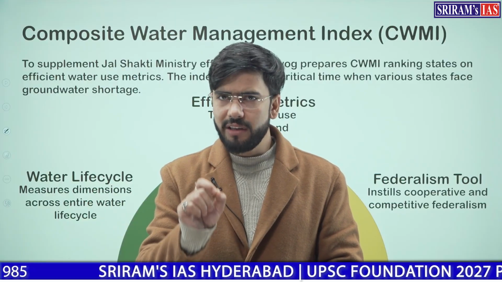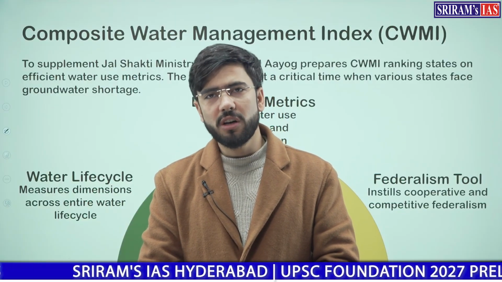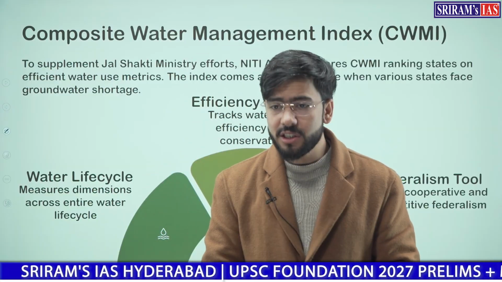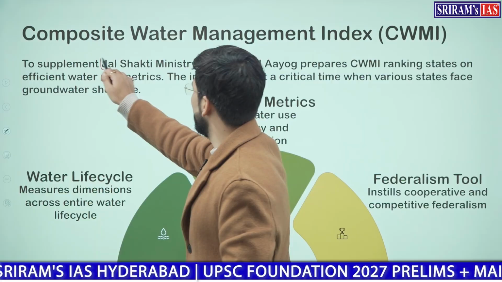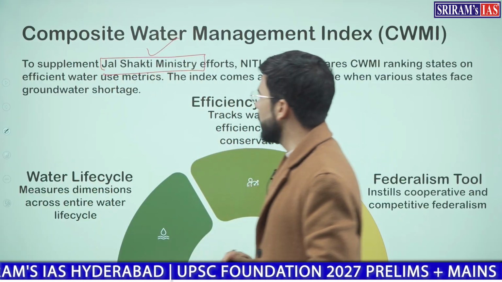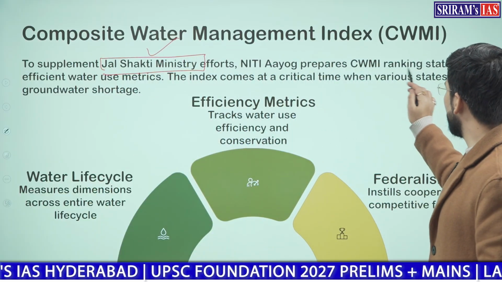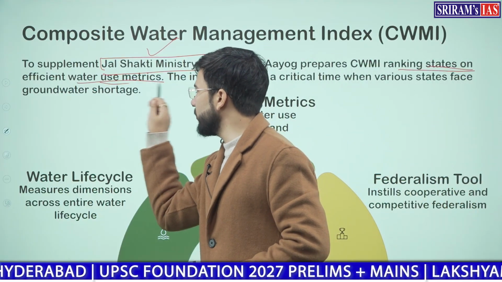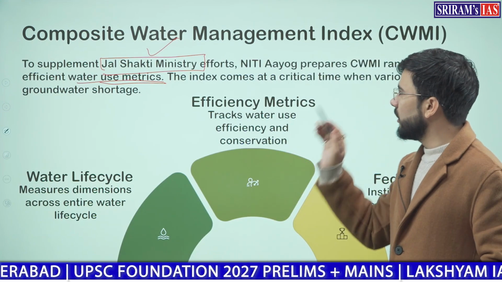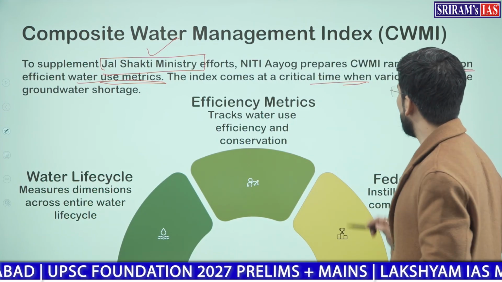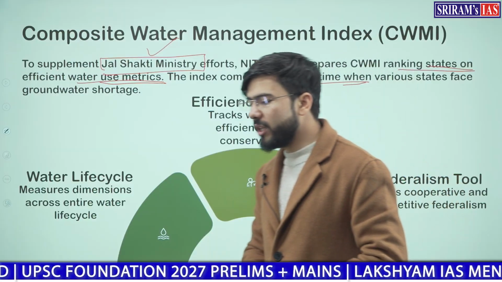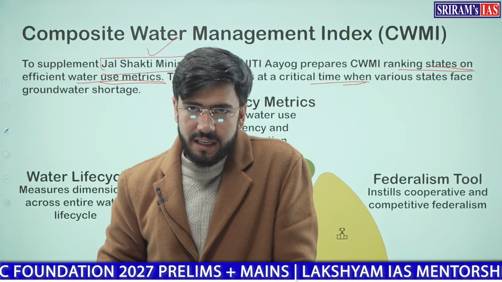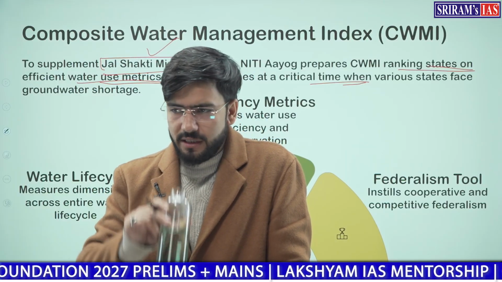Along with this, we have the next index, that is Composite Water Management Index. This was also launched by NITI Aayog along with the Ministry of Jal Shakti. This index was launched to rank states in terms of efficient water use metrics. Clear? Now, the index comes at a critical time when we have seen that a large majority of the cities in India are facing water crisis.